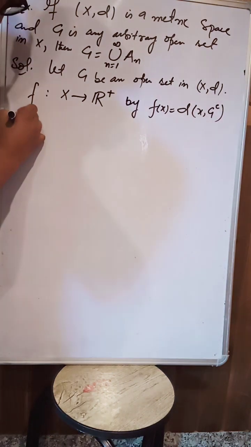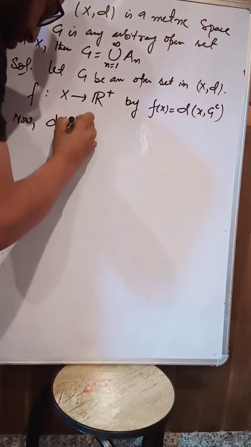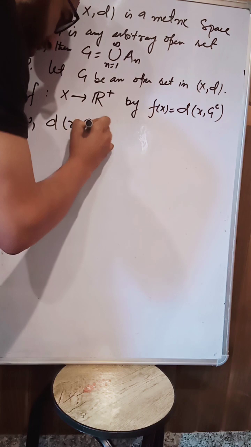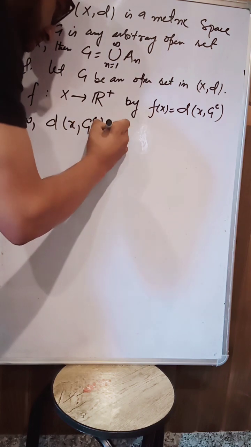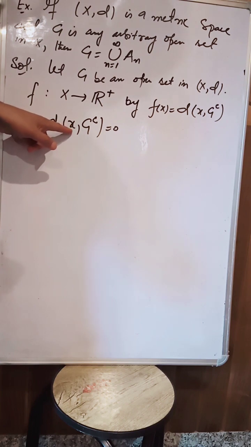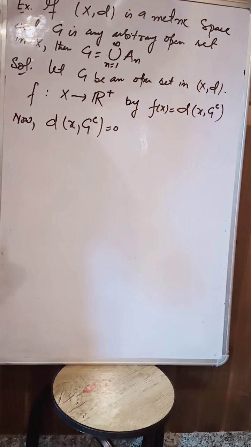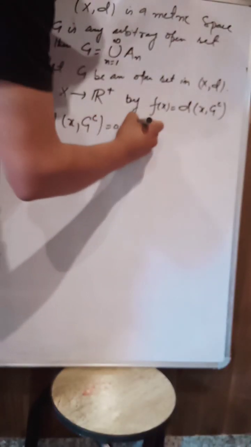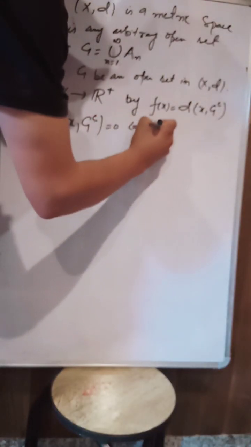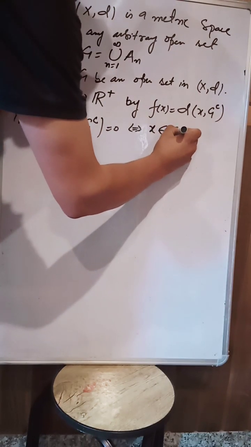Now, we know that the distance between this point and this closed set G complement is 0. When is it going to be 0? If this element lies inside or on the boundary. So this is possible if and only if x belongs to G complement.